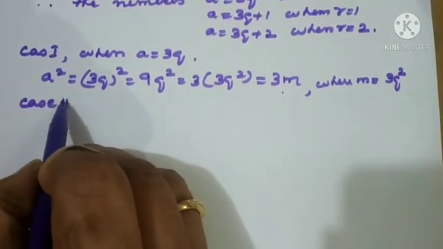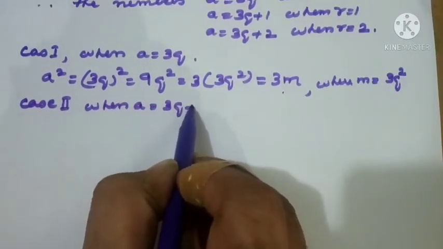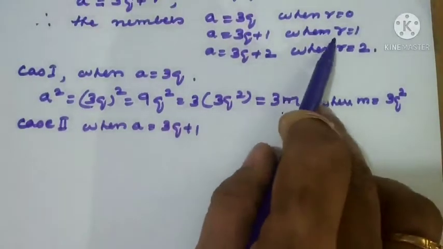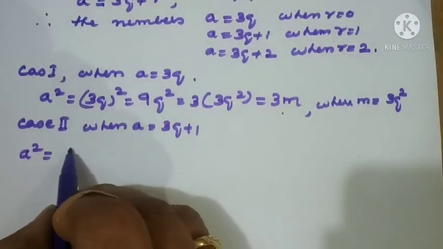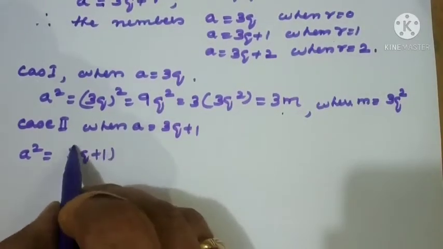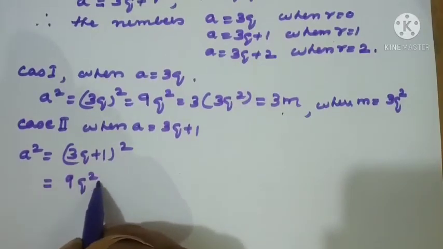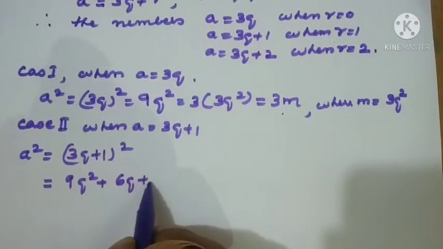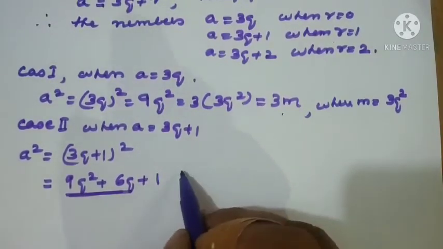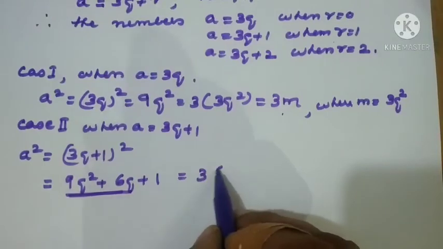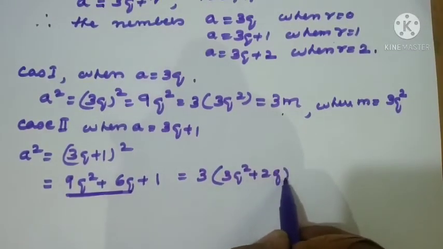Case 2 now, when a equal to 3q plus 1. The second case we have taken when r equal to 1 only. Now we should go for a square now, right? So 3q plus 1 whole square we have taken. A plus b whole square expansion. So 9q square, middle term 6q, plus 1 only. So in these two parts only I can take 3 common. So I have taken 3 bracket 3q square plus 2q, plus 1.